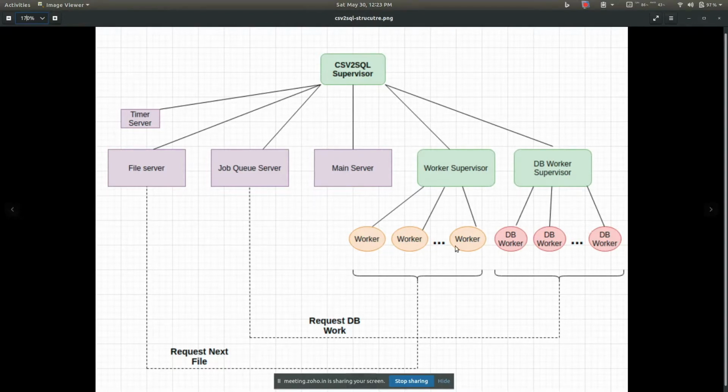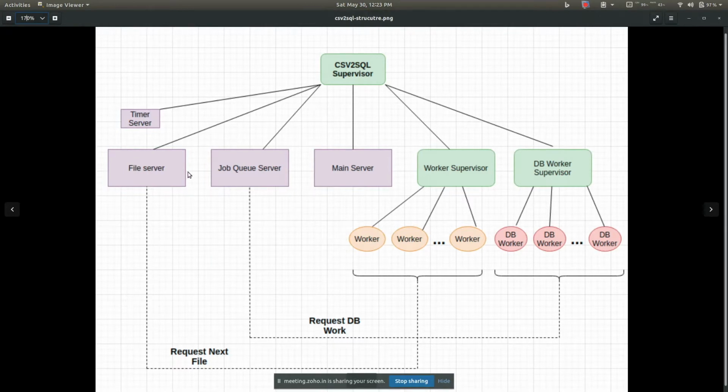It will be much clearer when I go through the code. Even when going through the code, because there are a lot of things and we don't have much time, I don't want to bore you with the details. So I will be going over only the interesting parts and the parts where I could use GenServers.